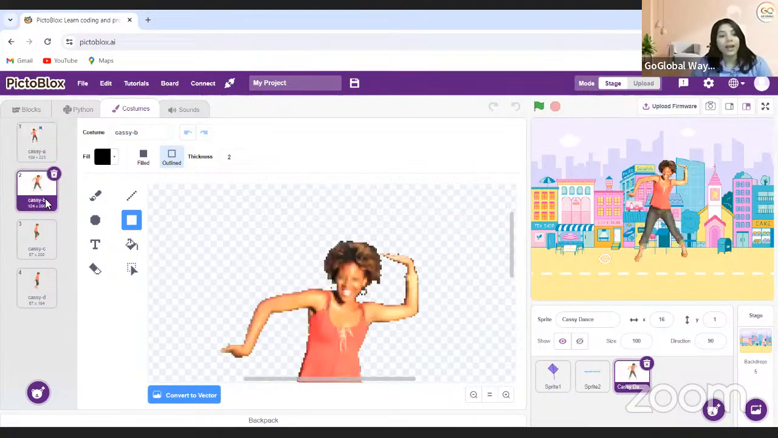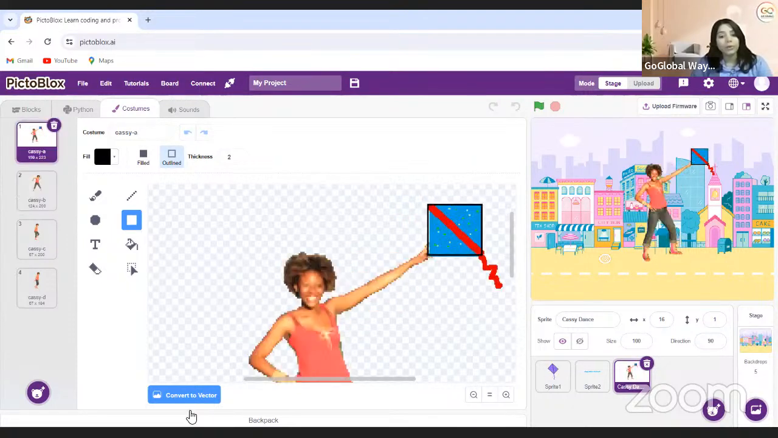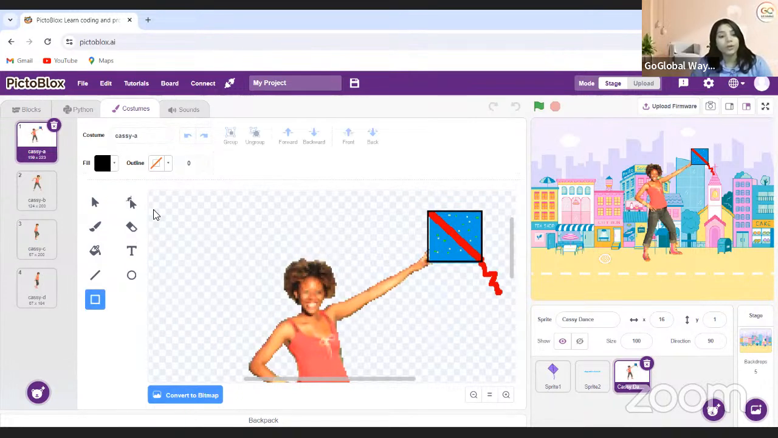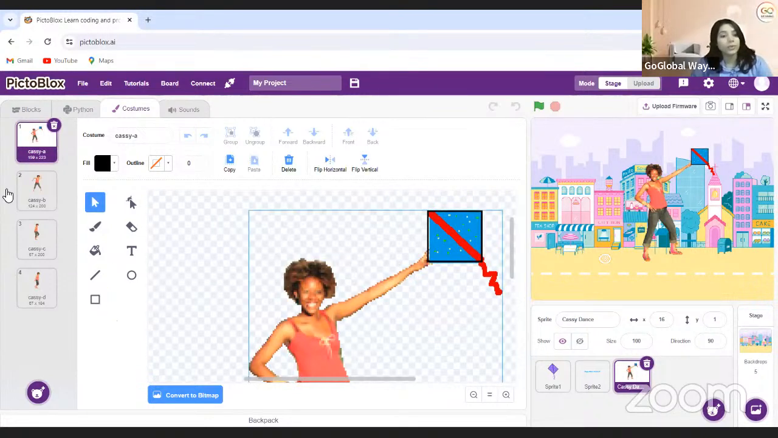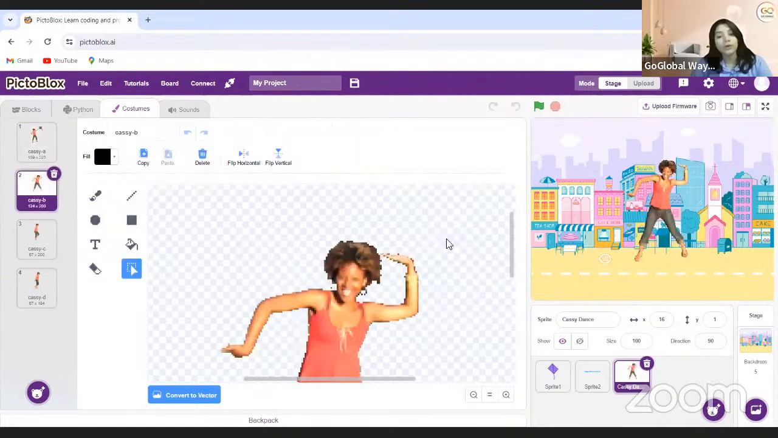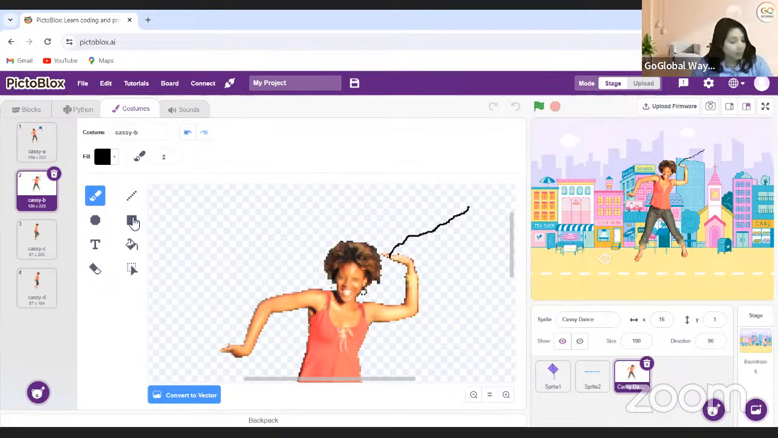Now, when she has this movement, what I'm going to do is convert to this one. I'll just hold the arrow. Okay, I can't hold this one. Okay, no problem. I will make another kite. So at this time, I want her to hold it with a string. So I'm just making a string coming over here. I'm taking a square.